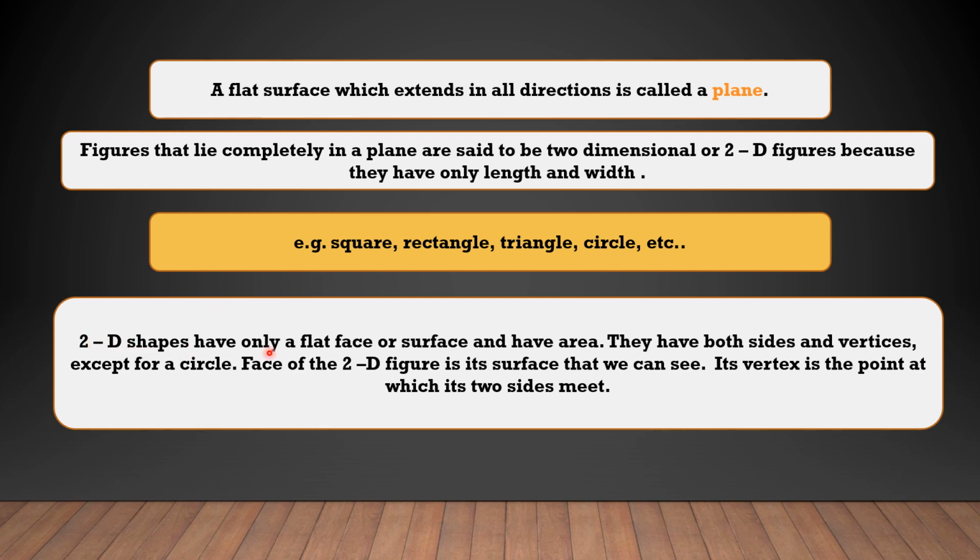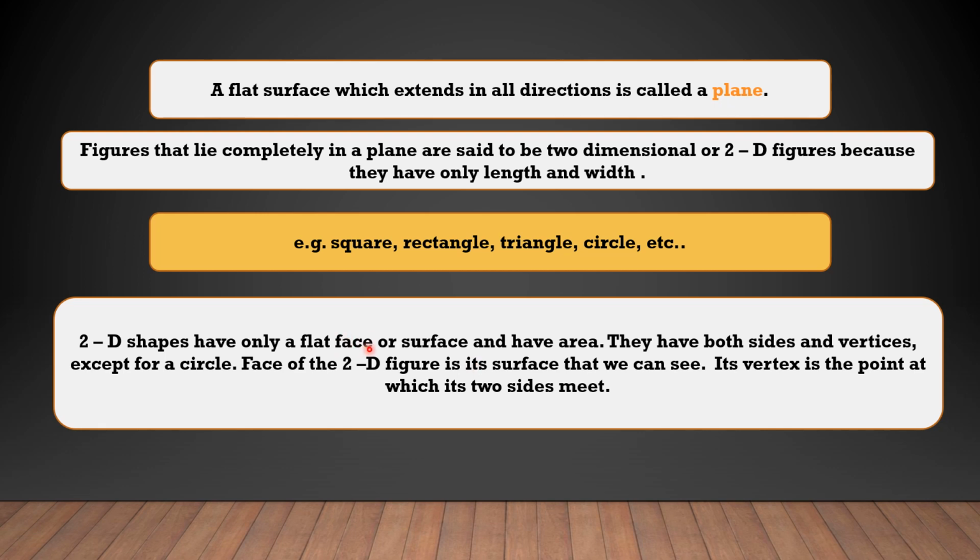2D shapes have only a flat surface, and they have an area. They have both sides and vertices, except for a circle. The face of a 2D figure is its surface that we can see. Its vertex is the point at which two sides meet. So here they have given a brief explanation about 2D shapes and how they look.